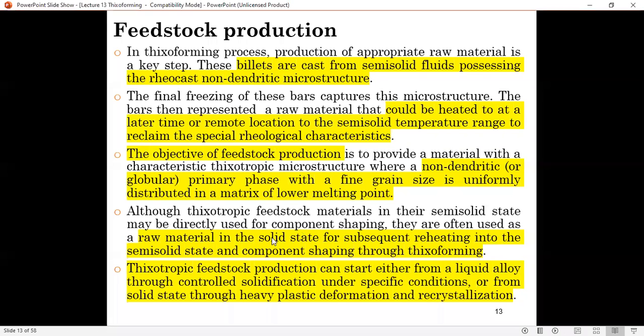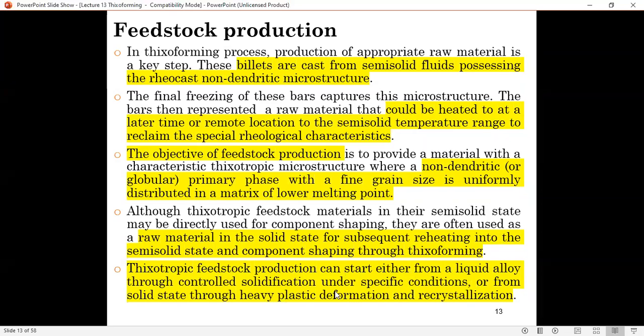So the raw material is in the solid state for the subsequent reheating into a semi-solid state and component shaping through the Thixoforming. So once you make this billet, it will go into a solid state. Then you have to reheat it before you go through the forming process. Thixotropic feedstock production can start either from liquid alloy through controlled solidification under specific conditions or from the solid state through heavy plastic deformation and recrystallization.